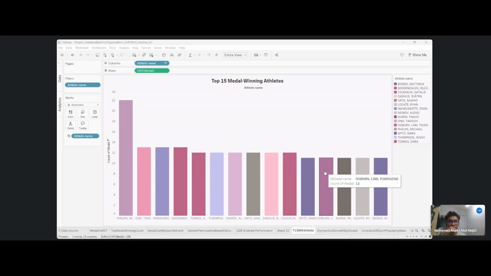The next one is to identify the top 50 medal winning athletes. Here we simply use a bar graph with the athlete name and the count of medals. And here we can see that the best athlete is Michael Phelps with 22 medals compared to other athletes.